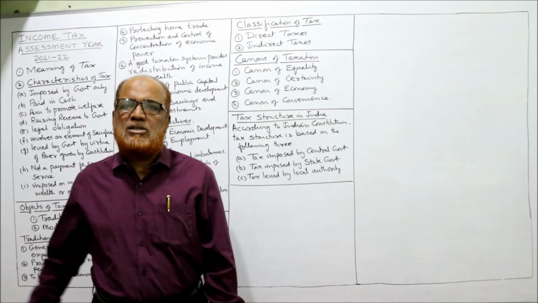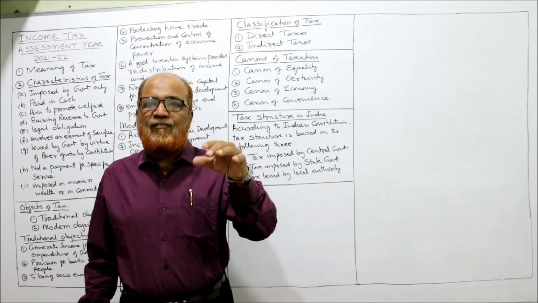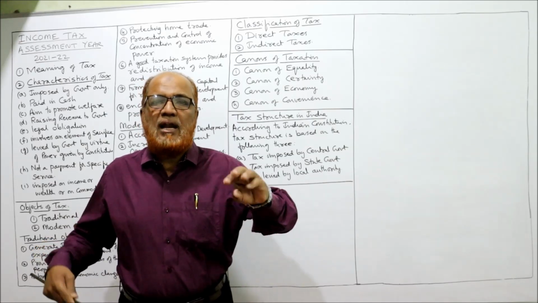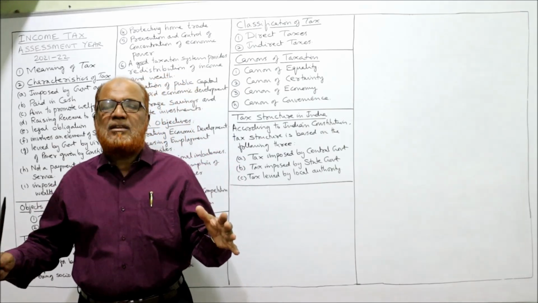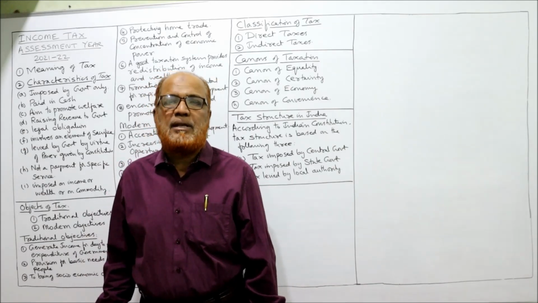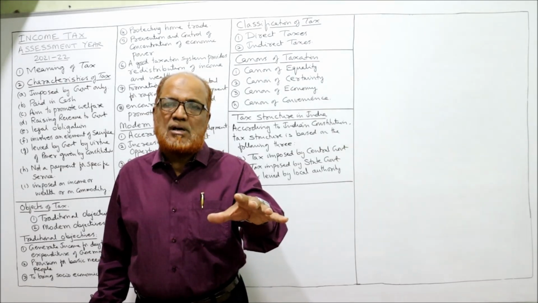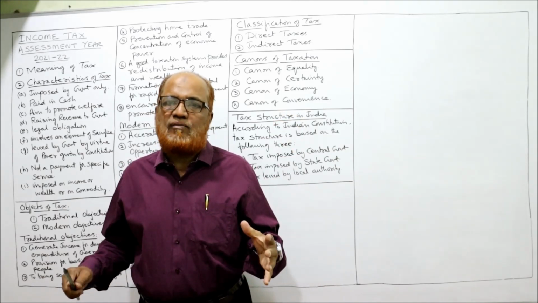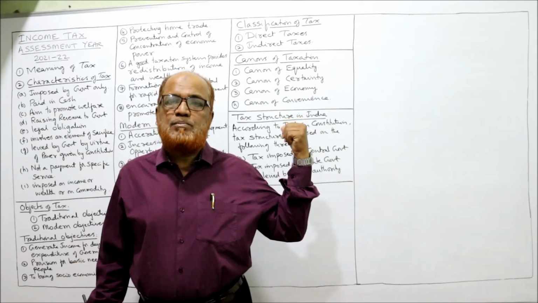Now, canons of taxation. Canons of taxation are the directive principles which are followed by the government in making the taxation policy and imposing the tax. So before imposing the tax, before making the taxation policy, the government has to follow some basic principles, directive principles. Those directive principles are called canons of taxation. Adam Smith has given different canons of taxation. Every government, while imposing tax, has to follow these principles.